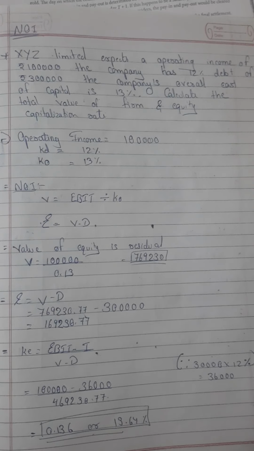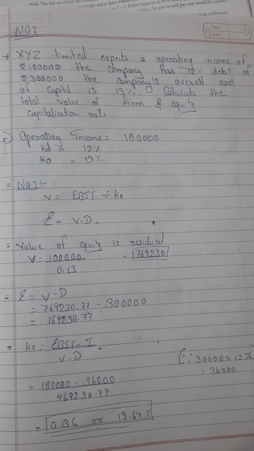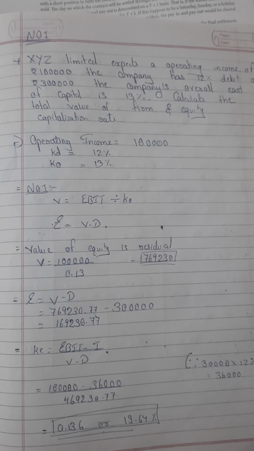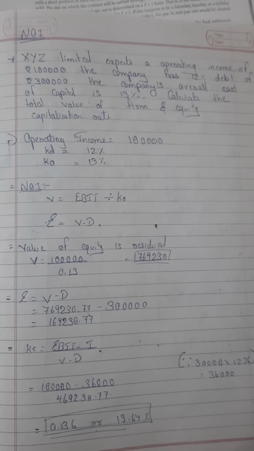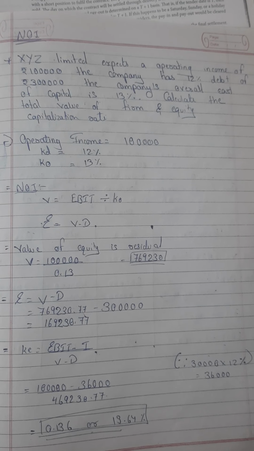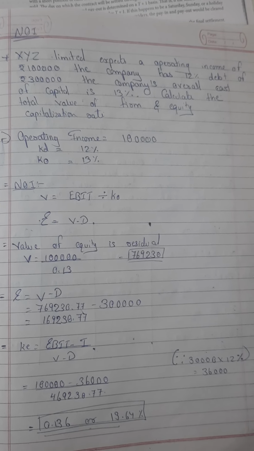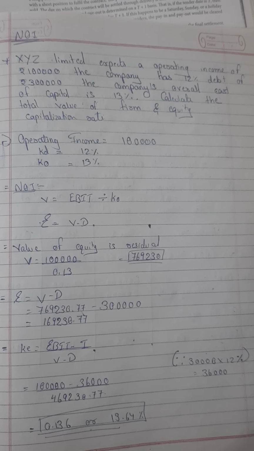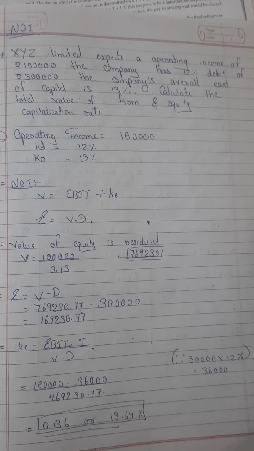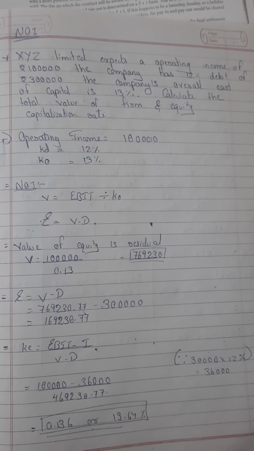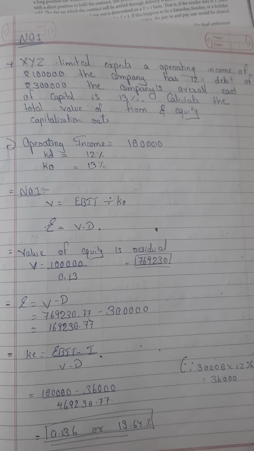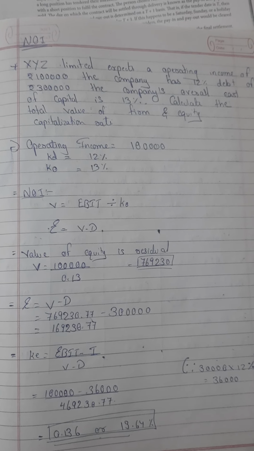Moving ahead towards the second question, that is of NOI approach. The question says XYZ Limited expects an operating income of 1 lakh. The company has 12% debt of rupees 3 lakh. The company's overall cost of capital is 13%. Calculate total value of firm and equity capitalization rate. We have to find two things: value of the firm and equity capitalization rate according to NOI.